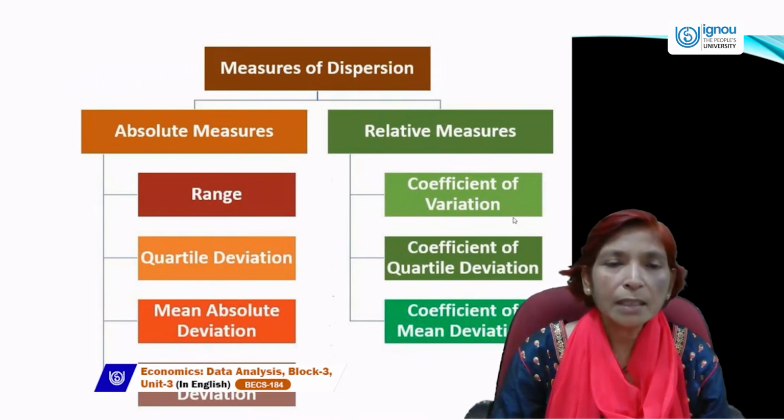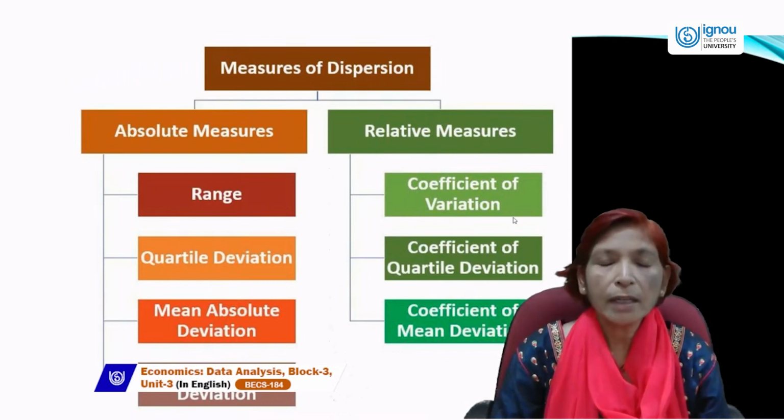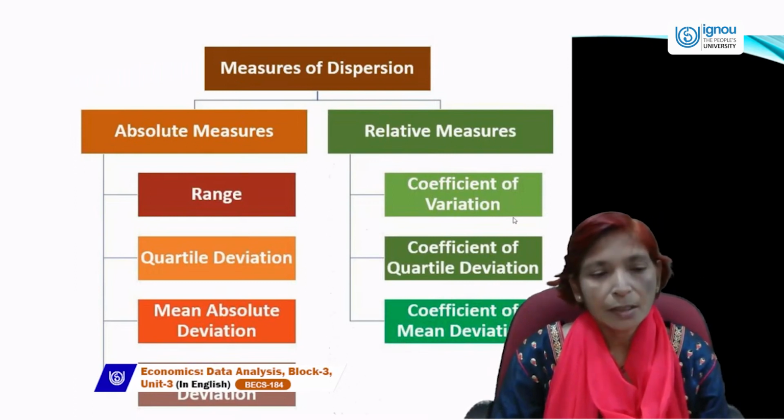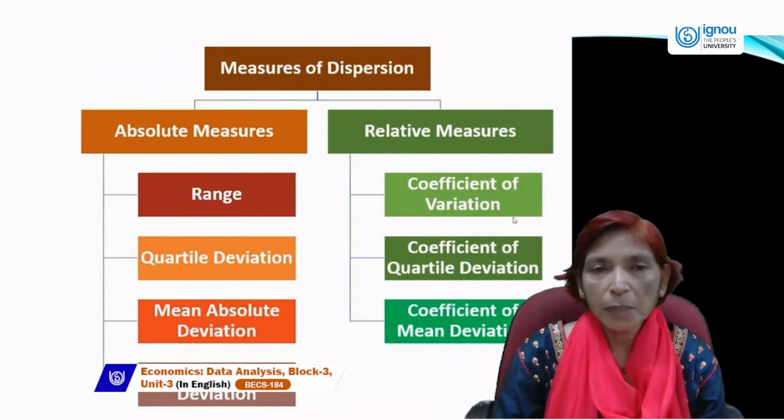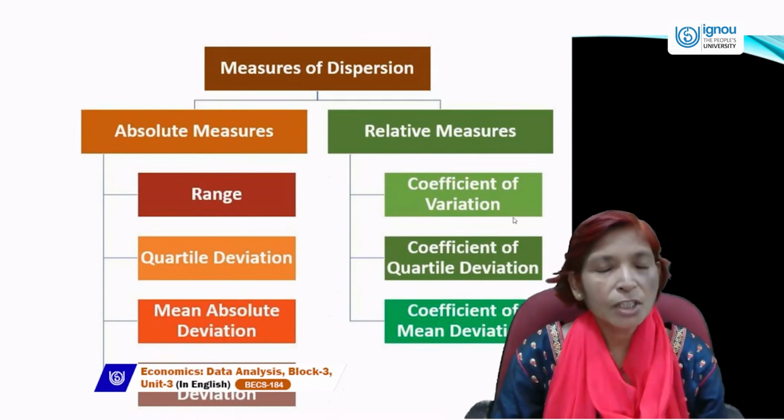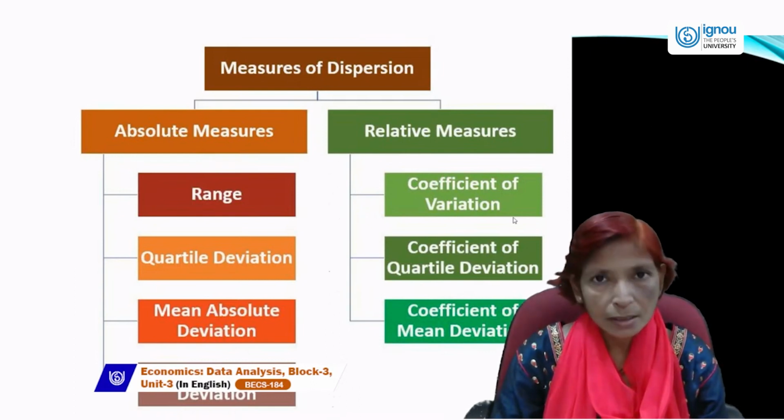Next is mean deviation. Mean deviation is also known as average deviation. What is the meaning of mean? Mean is average. Average can't be called accurate.